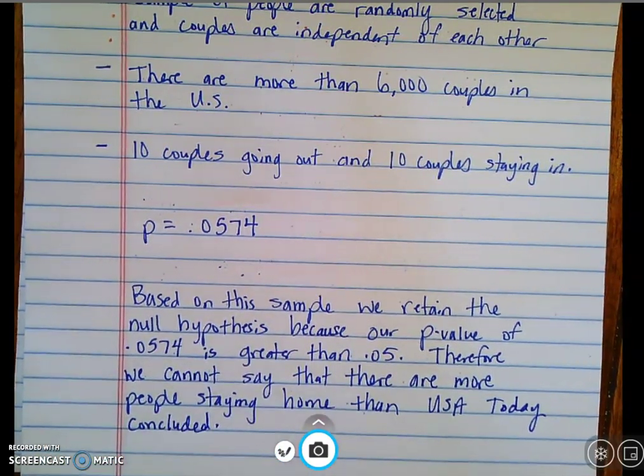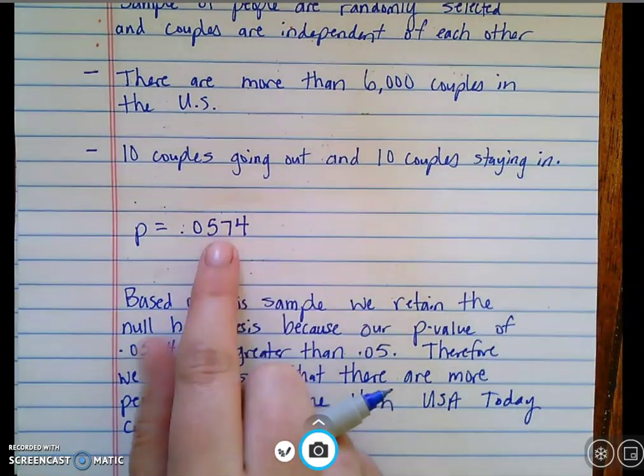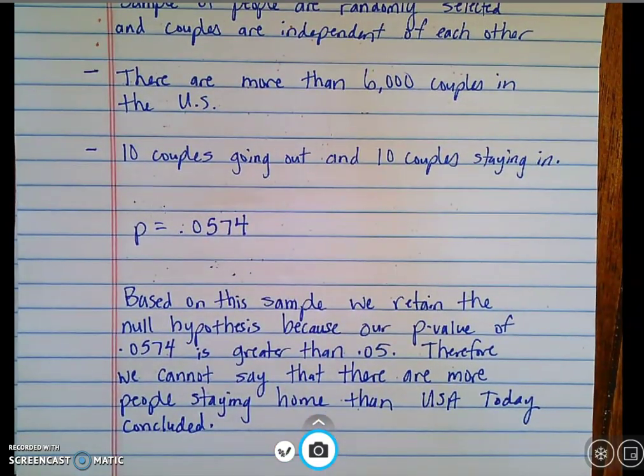Okay, we cannot prove them wrong. Even though I thought that less than 78% were going out, my p-value says, nope, we are sticking with the null. That is just true.